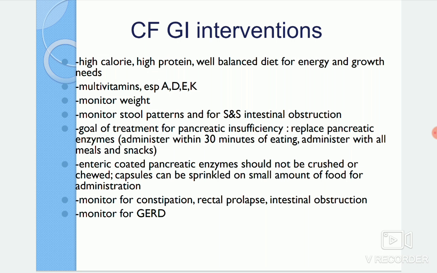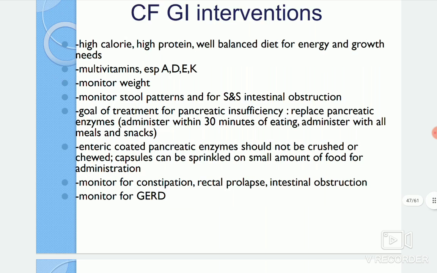And we have to monitor them for the constipation problem, rectal prolapse, and intestinal obstruction in this GI system if it gets affected. And GERD, gastroesophageal reflux disease, also can happen here. So we have to monitor for all these things when the GI system is problematic with the cystic fibrosis.